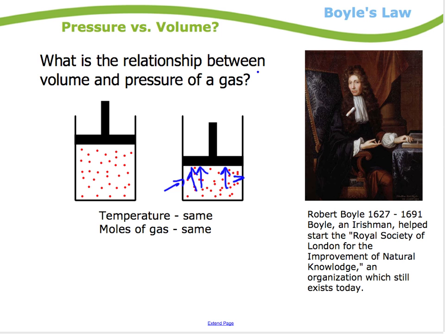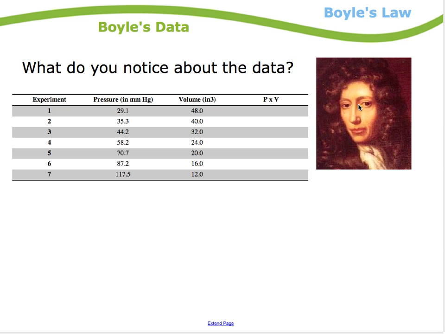Boyle explored that. And what he did is he set up an experiment, and he kept the same number of moles of gas, kept the same temperature, and then he changed pressure and volume. And this is sort of what he came up with. These are actual numbers that Boyle, handsome-looking Irishman, came up with. So if the volume was 48, he found the pressure to be 29.1 millimeters of mercury. He decreased the volume to 40, notice the pressure went up by a little bit. Decreased the volume again, the pressure again went up.